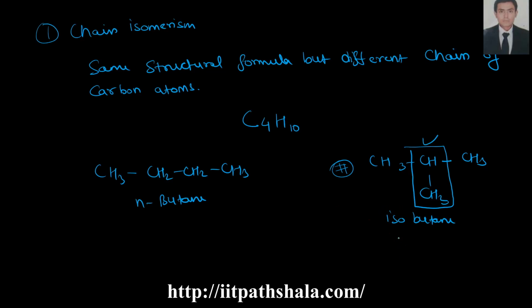This is the IUPAC nomenclature of this one. This is a typical example of chain isomerism, which has the same molecular formula, 10 hydrogens and 4 carbons, but the parent chain is different. Here it is 4 carbons in the parent chain, here it is 3 carbons in the parent chain.